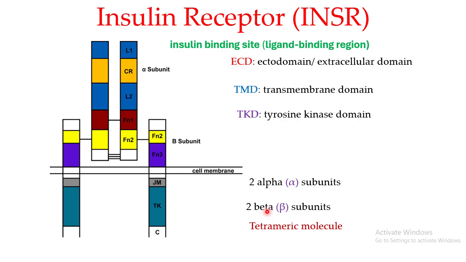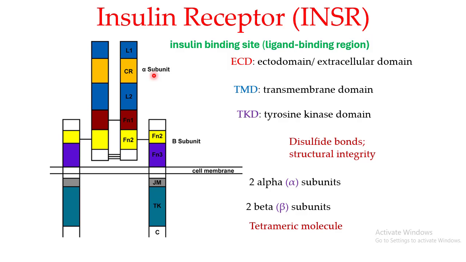Now, if this receptor is for the insulin, where is the insulin binding site available? The insulin binding site, also known as the ligand binding region, is present in the alpha subunit. So these are actually the alpha subunits which are responsible for binding to the insulin and hence triggering the pathway.